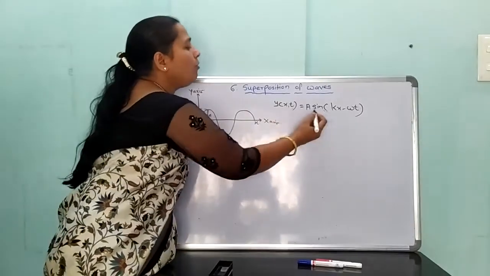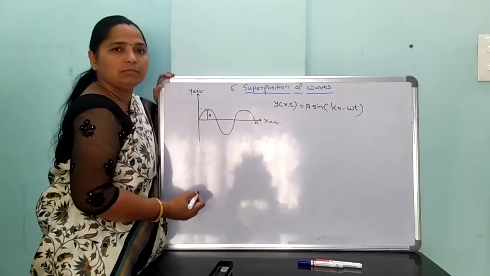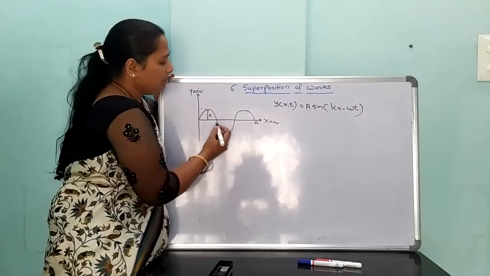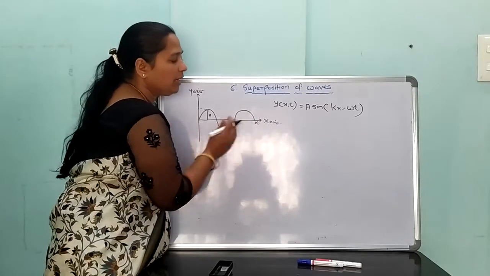Therefore, that wave travels along the positive x-axis. The wave travels along its positive x-axis.